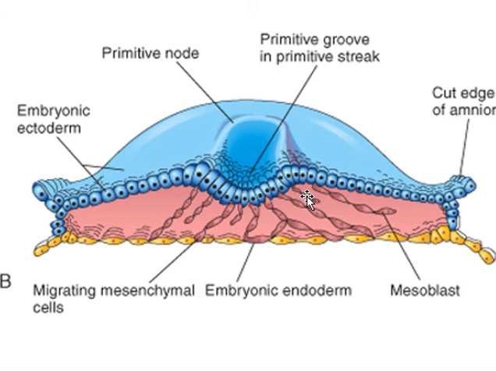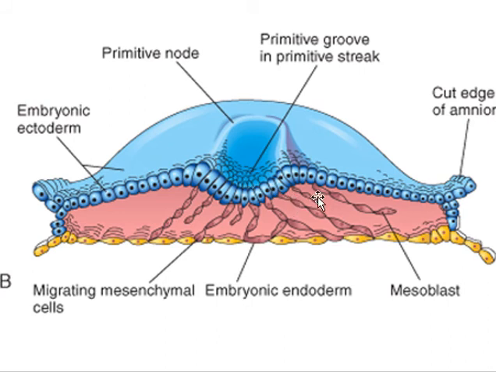So I will repeat it: cells coming from the epiblast towards the primitive streak, when they reach the primitive streak, will change their shape so that they become flask shaped. After the change in shape, they will get two properties: migration and specification.